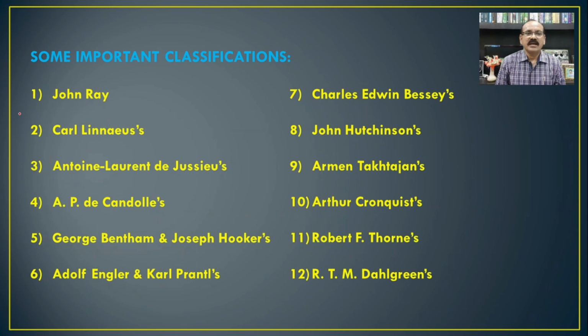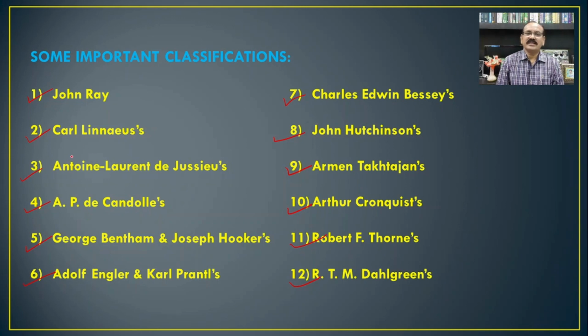Here are some of the important types of classification: the classification given by John Ray, then Carl Linnaeus, A.L.D. Jussieu, A.P. de Candolle, Bentham and Hooker's, then Engler and Prantl system of classification, then Bessey, then Hutchinson's classification, Takhtajan classification, Cronquist classification, Thorne's and Dahlgren's system of classification.